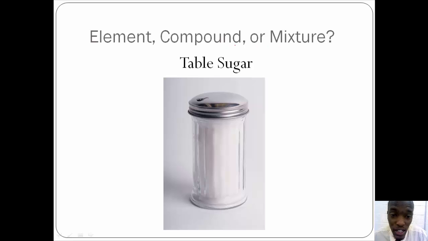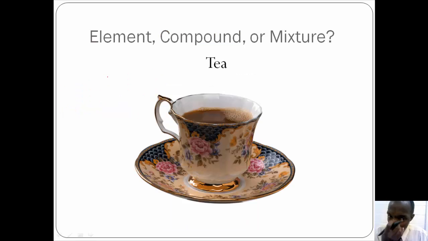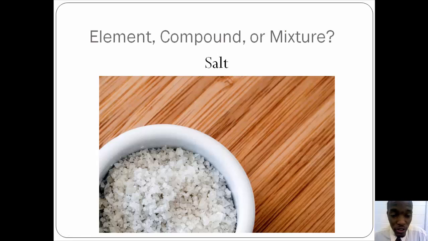Table sugar, is this an element, compound, or mixture? It is a compound. It is chemically combined with a formula of 12 carbons, 22 hydrogens, 11 oxygens. We have different elements in a specific ratio. Tea, element, compound, or mixture? Tea is a mixture of different things. You have tea, you have sugar, cream if you choose to. Salt. Is this an element, compound, or mixture? It is a compound. It is made of two different elements, sodium and chlorine.